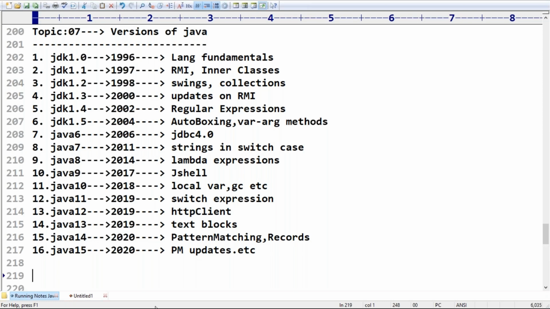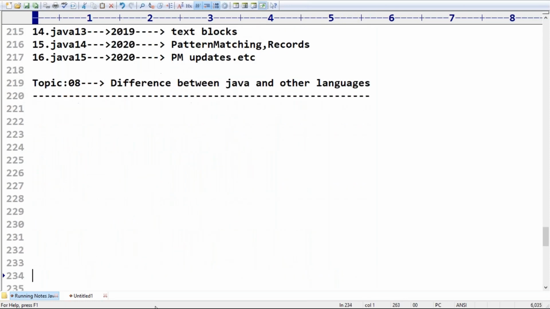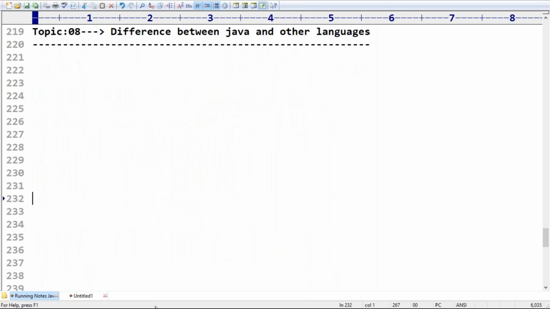Sir, the next topic which we are going to discuss is topic number 8. I want to explain the difference between Java and other languages, and why you need to go for Java. What is the difference when compared with other languages? What benefits are you going to get in Java? I am comparing Java with respect to C and C++, because there are n number of issues in C and C++. To resolve those issues only, they introduced the Java concept.